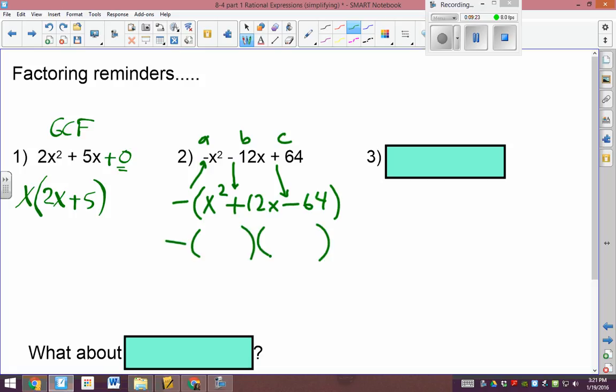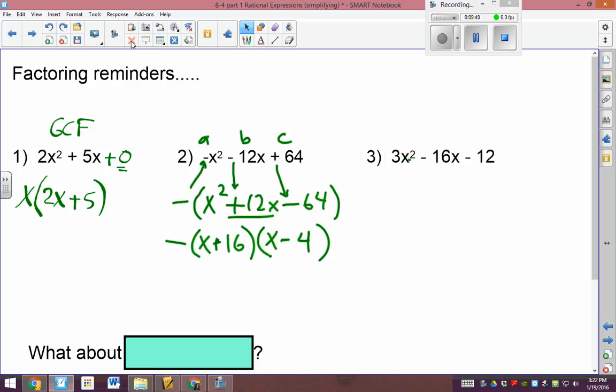We have to multiply to get a negative 64, which means 1 positive and 1 negative sign. x and x, 64, plus and minus. 16 and 4. We need more positives left, so she's putting the plus with the 16 and the minus with the 4. So that's just a reminder how to deal with that negative, like she mentioned in problem number 3.